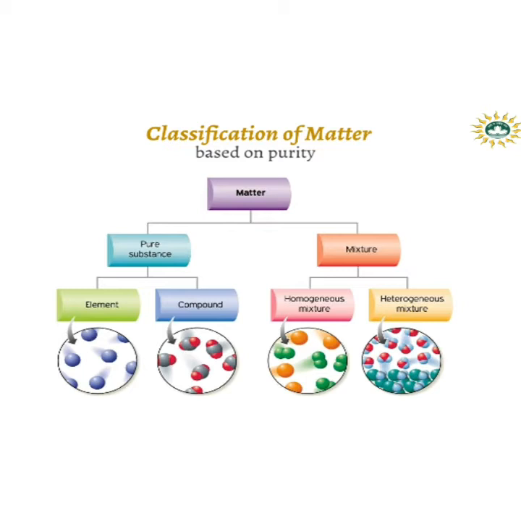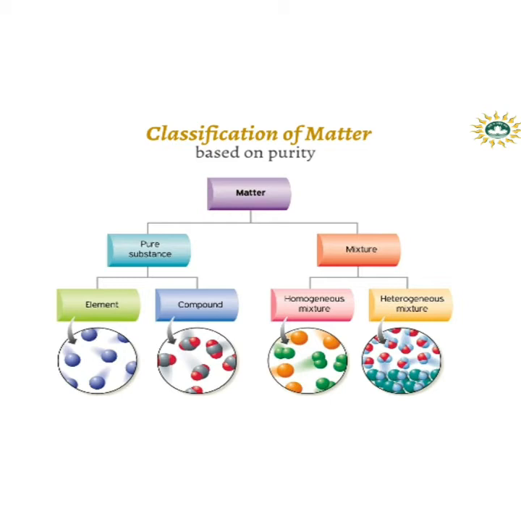Elements are classified into three parts: metals, non-metals, and metalloids. You know about the properties of metals, non-metals, and metalloids. Metals are basically lustrous, hard, malleable, ductile, good conductors of heat and electricity, and have a high melting point and boiling point.